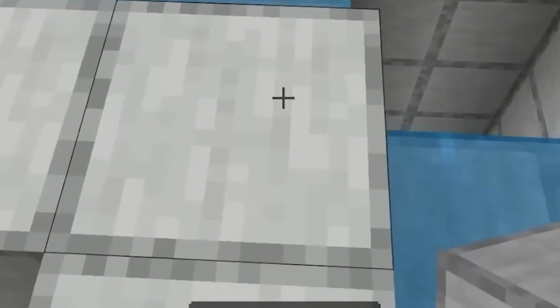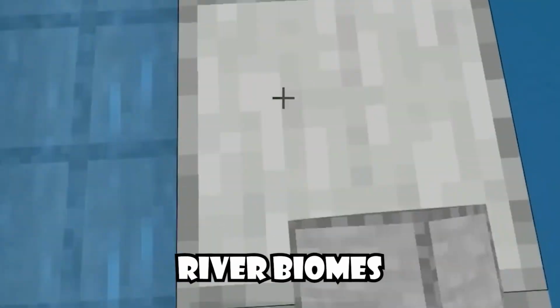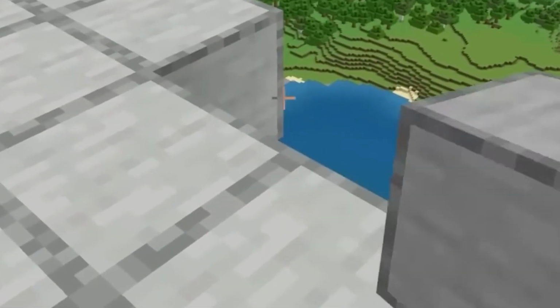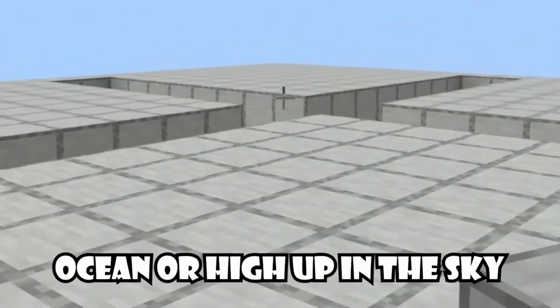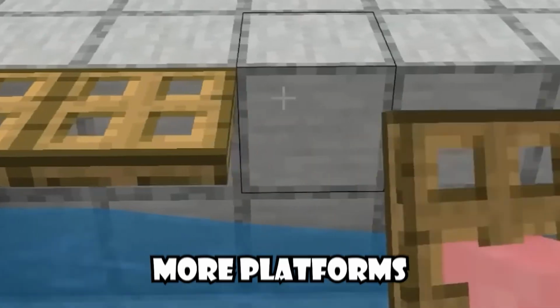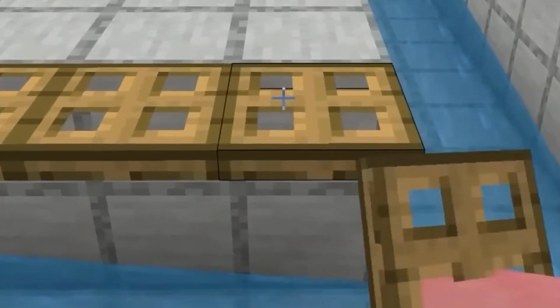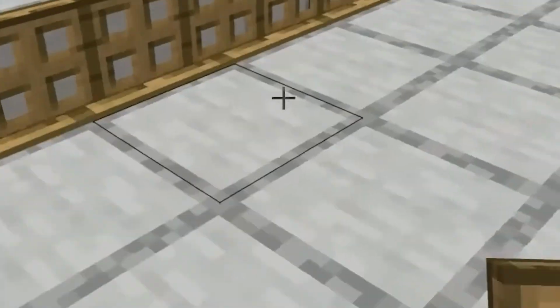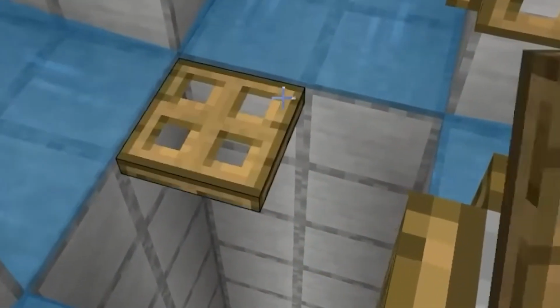need. But one thing to keep in mind is that you can't build this farm in river biomes because mobs won't spawn there. Now here are some pro tips that will change your game forever. Build the farm over an ocean or high up in the sky to boost spawn rates. You can also add more platforms on top for more mobs and more rewards. And remember, stay 24 blocks away to keep the spawn rates high, but don't go too far or they'll despawn.